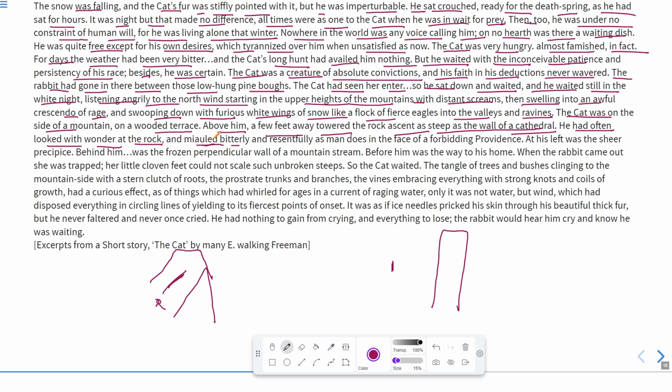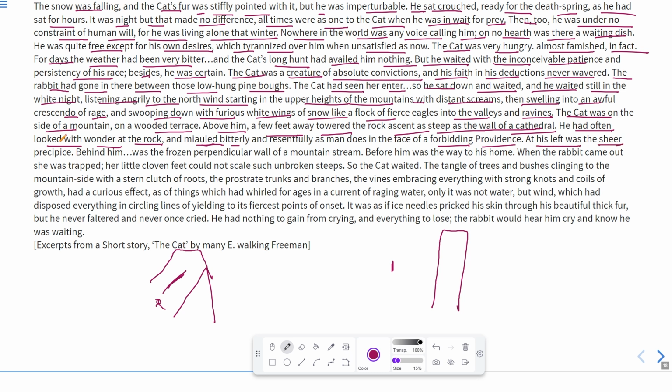and meowed bitterly. Meowed is actually a sound which is created by cats. For example, you must have heard the meow sound of a cat. So he just meowed bitterly and resentfully. Resentfully means in anger, and as man does in the face of forbidding providence. It was just like man in the face of forbidding providence. Forbidding means hostile, unfriendly or harsh. Providence is actually the care and control of God. Okay, a force that is not human in nature.